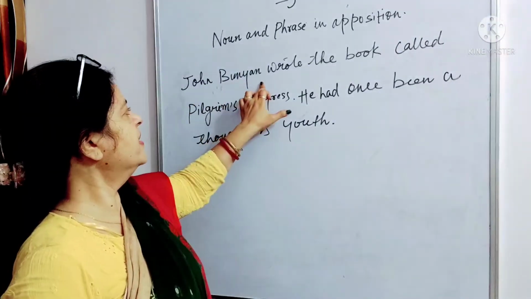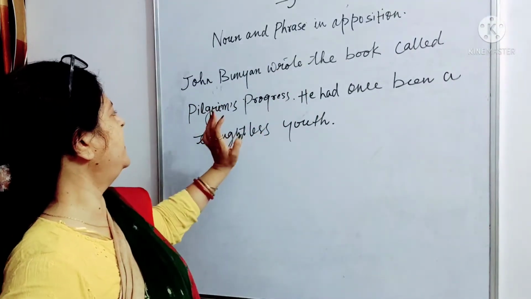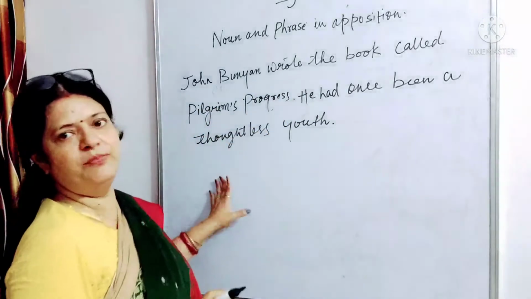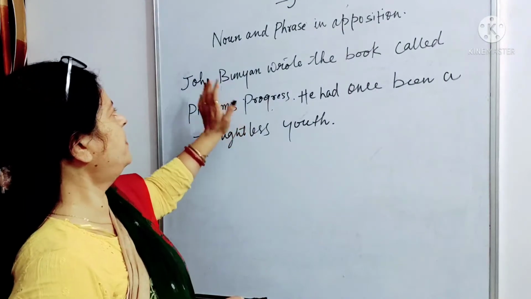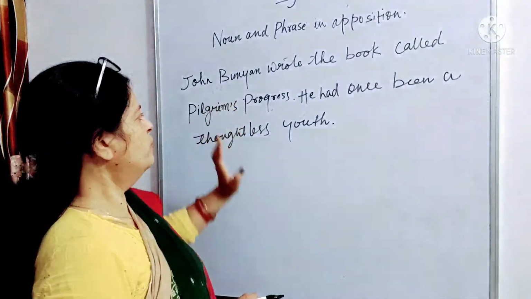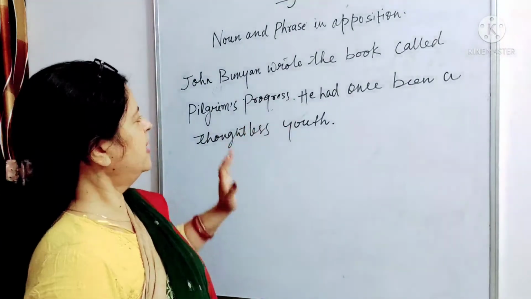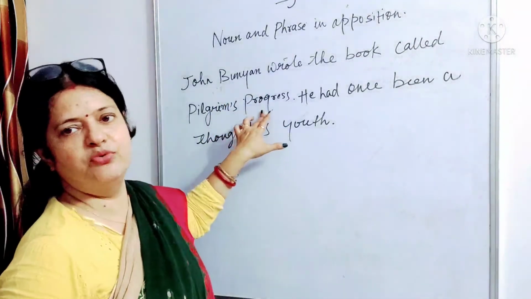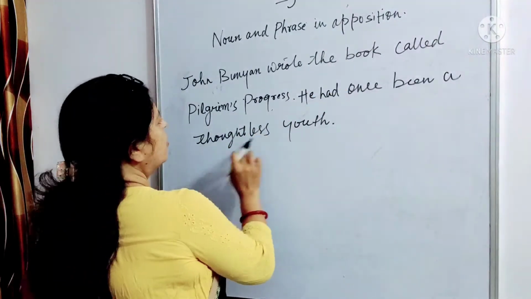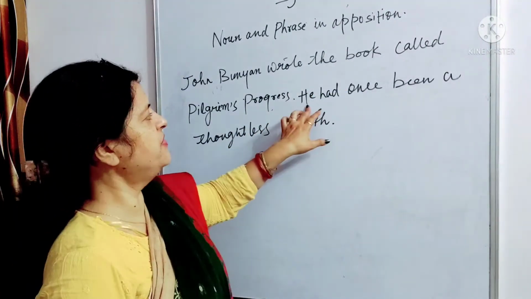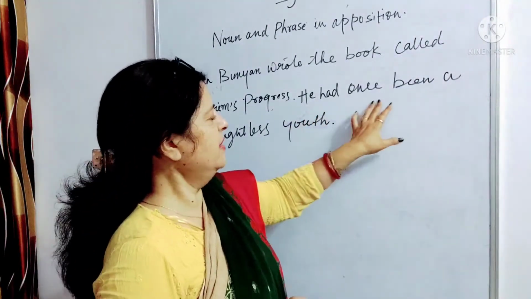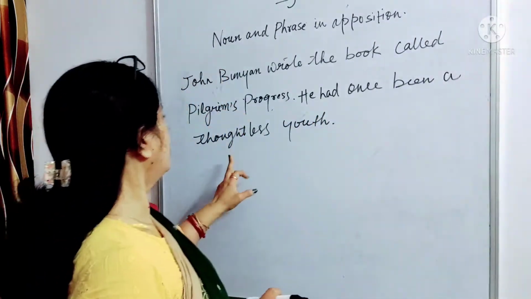So John Bunyan wrote the book called Pilgrim's Progress. Pilgrim's Progress is the name of the book. It cannot be in apposition of John Bunyan. So in this sentence we don't find any apposition. Let's look at the other sentence. He had once been a thoughtless youth. He means we are talking about John Bunyan. So what had he been? He had been a thoughtless youth.